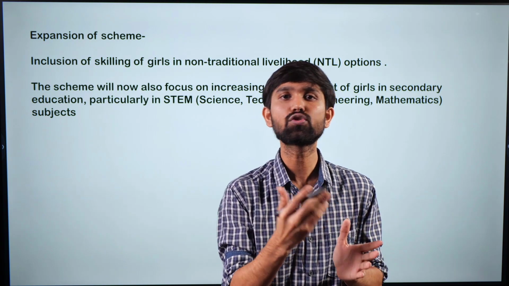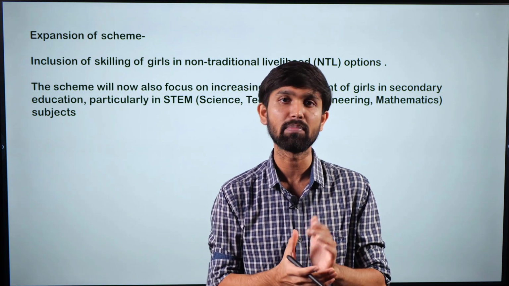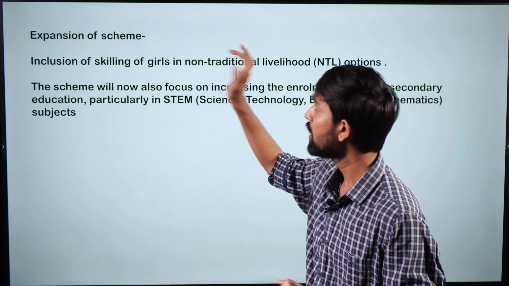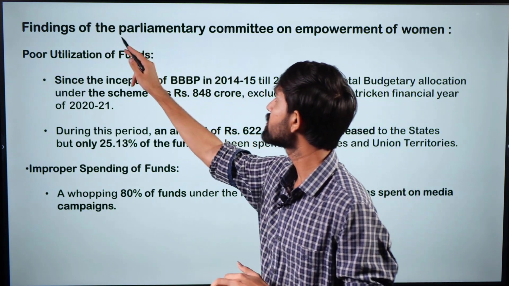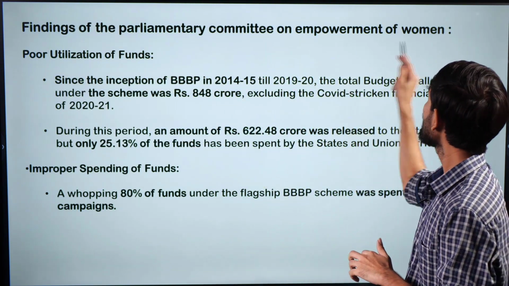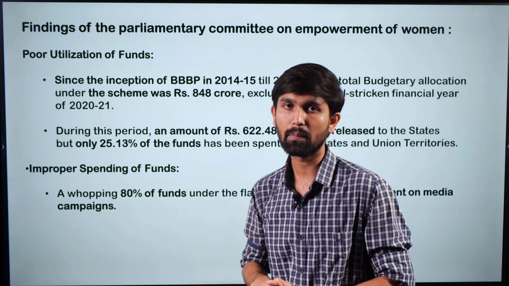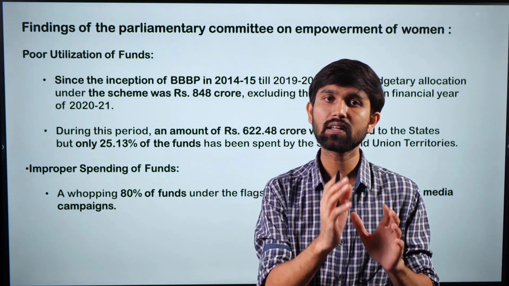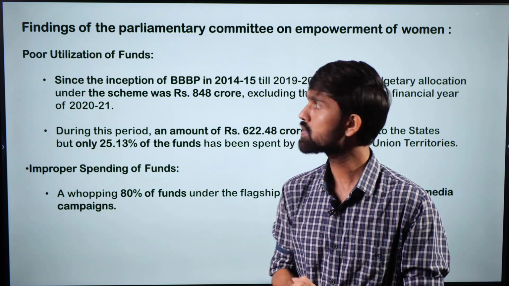But what are some of the issues that plague the Beti Bachao and Beti Padhao scheme? So recently, a parliamentary committee gave its report. A parliamentary committee on empowerment of women submitted a report in parliament and flagged certain concerns with respect to this scheme. What were some of the concerns?